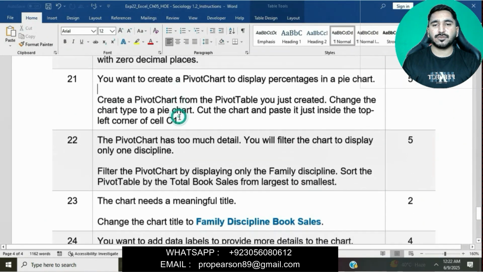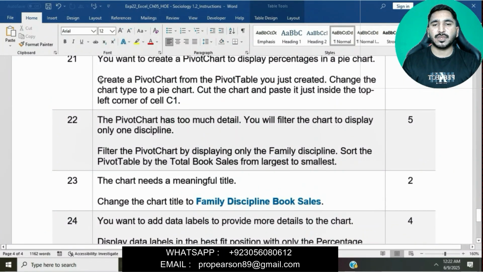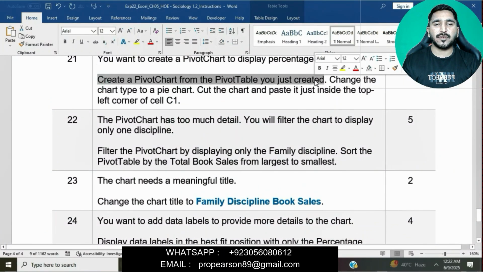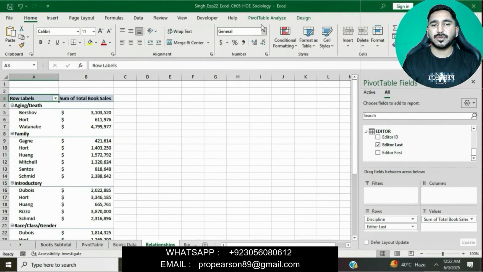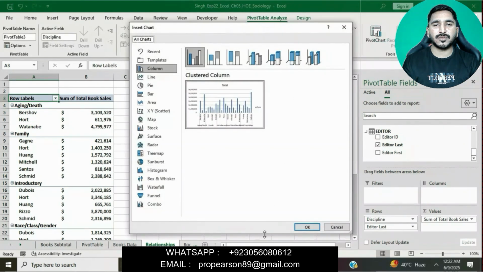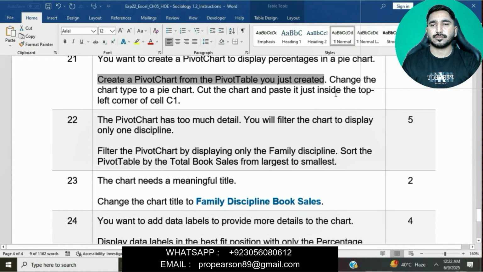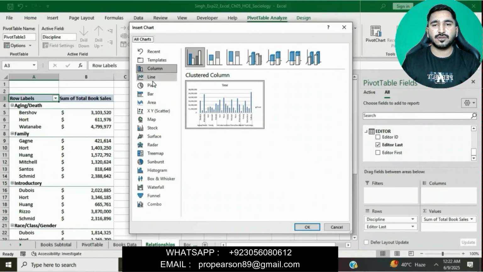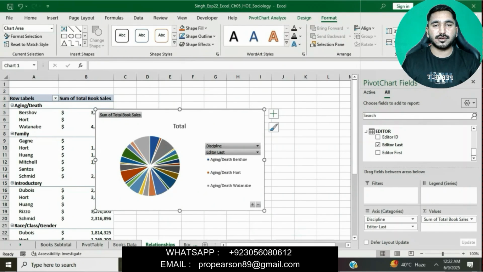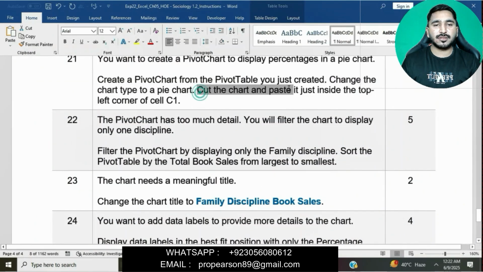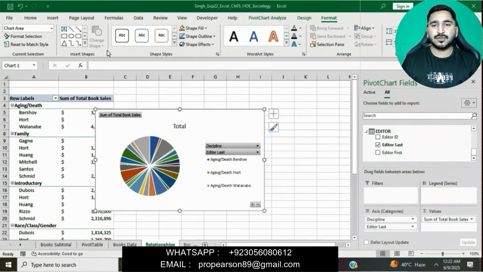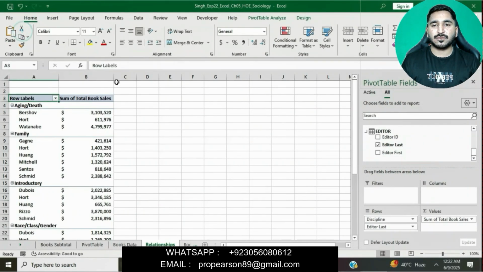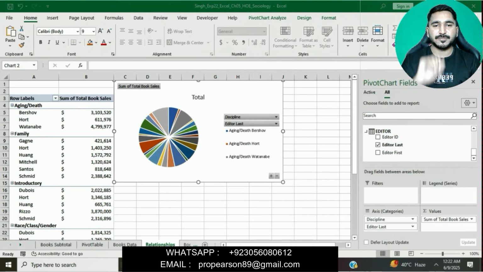Now moving on to question number 21. Create a pivot chart from the pivot table you just created. Change the chart type to pie chart. Simply go to PivotTable Analyze, click on PivotChart. Okay. Change the chart type to pie chart. Then cut the chart and paste it inside the top left corner. Cut and then simply paste in cell C1.